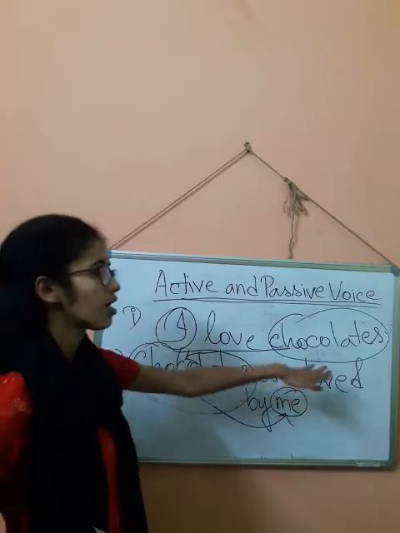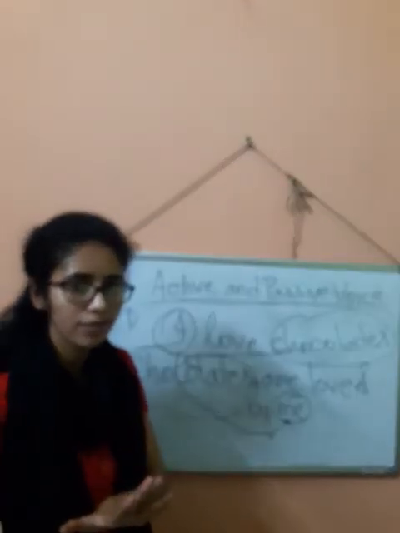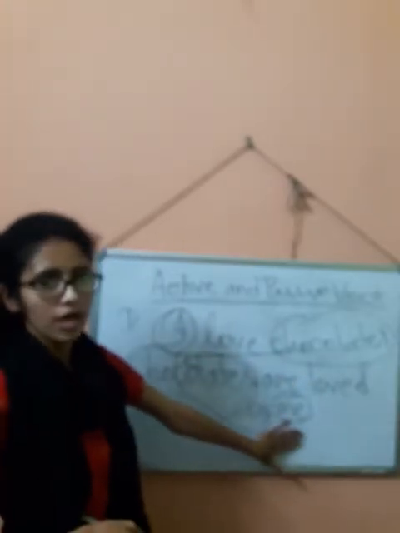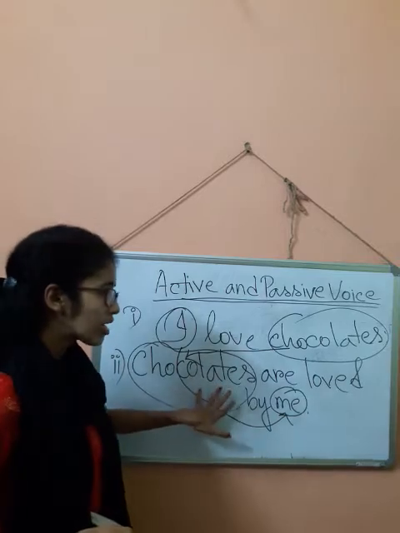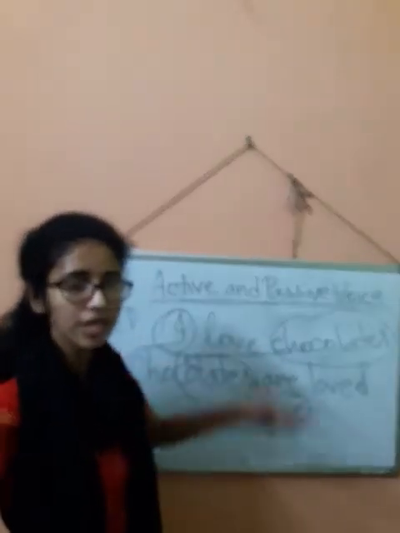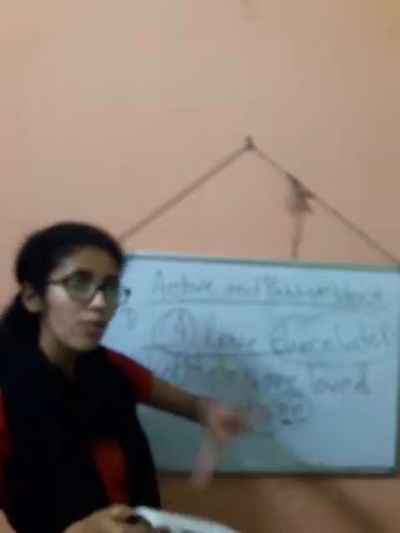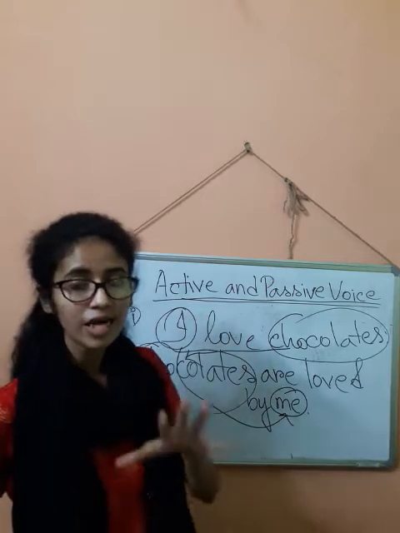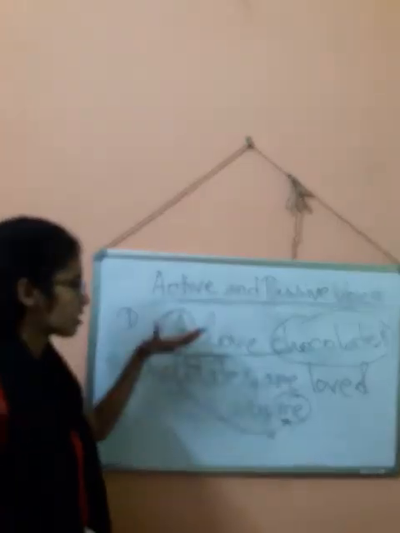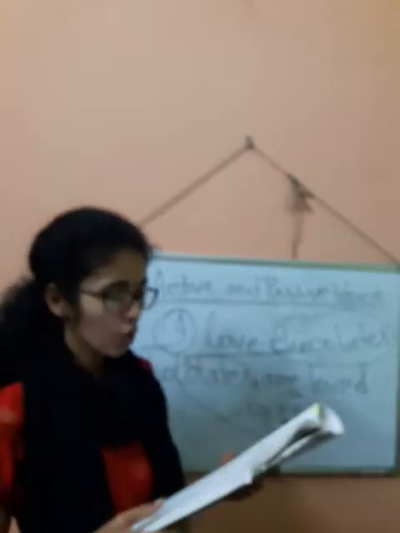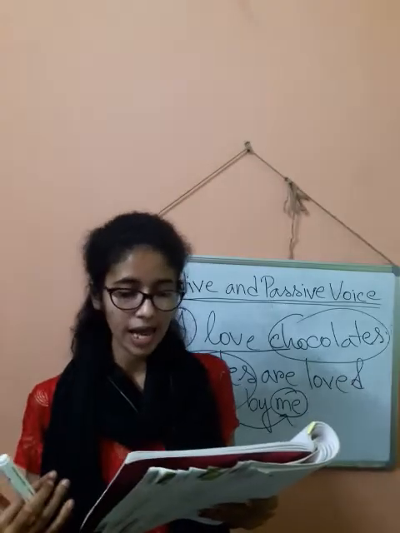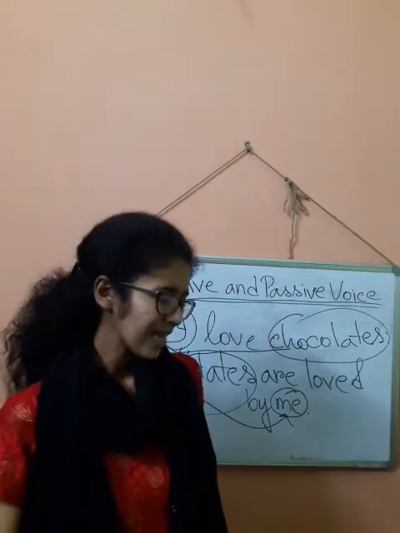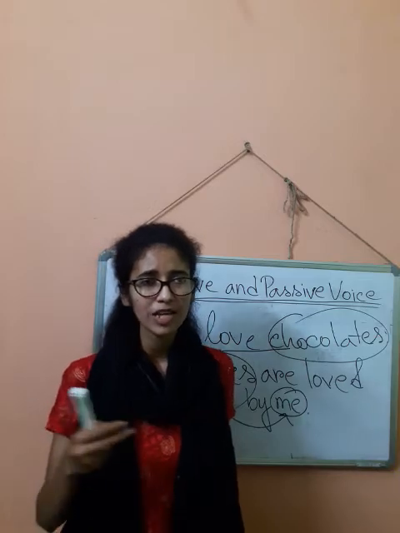Here chocolates are loved. Chocolates are not doing anything here. Chocolates are loved by someone else, by me. Try to understand the meaning. Someone loves chocolate, but that has been written in some other way. I hope you can understand where the emphasis lies in sentence 1 and in sentence 2. So when the subject of a verb receives the action named in the verb, the verb is said to be in passive voice. My suggestion is, don't try to remember